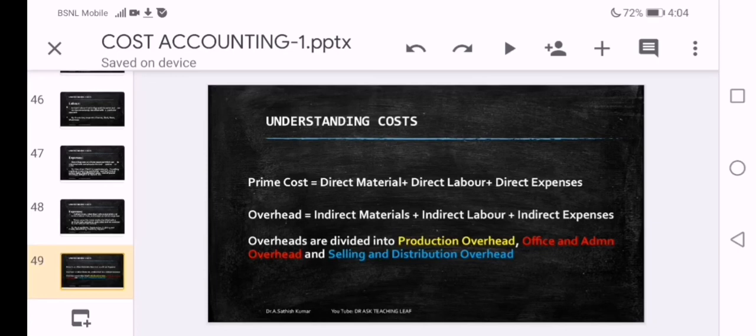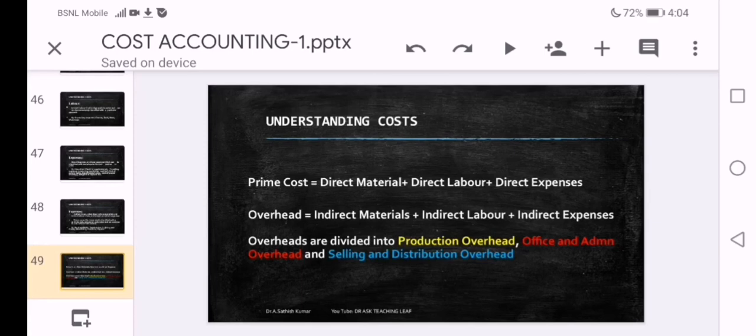Now you group them, all the direct costs grouping and all indirect costs grouping, they will become prime cost and overheads. Means direct material plus direct labor plus direct expenses is equal to prime cost. Indirect material, indirect labor and indirect expenses is equal to overheads. Means all the costs, in other words total cost, is divided into two parts now for our understanding.